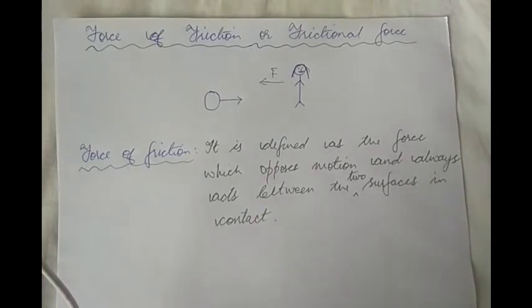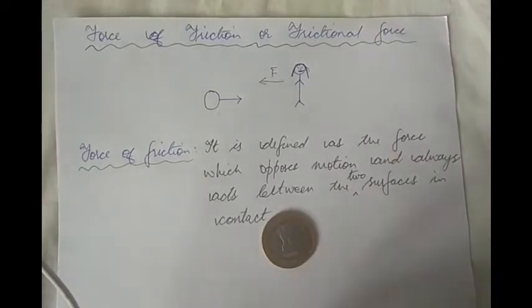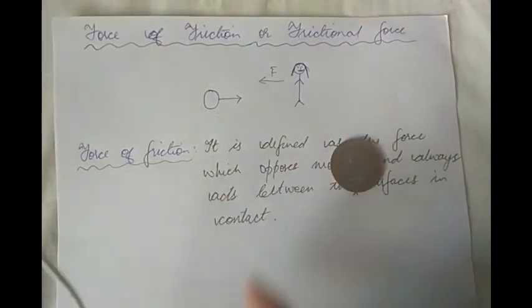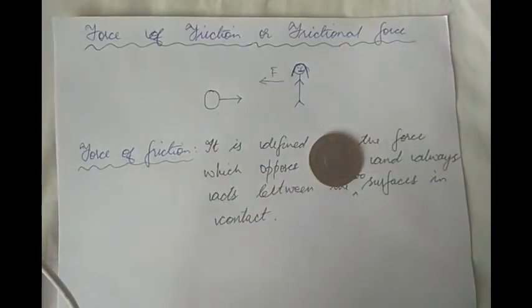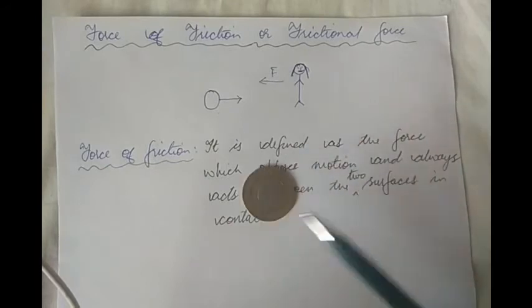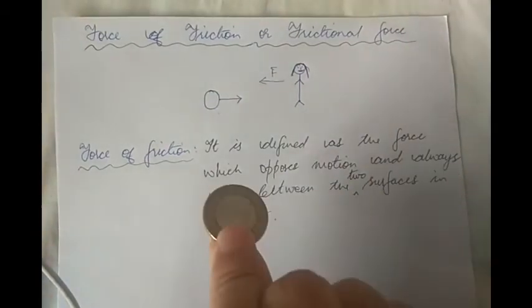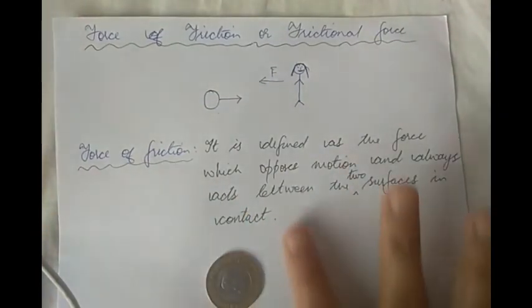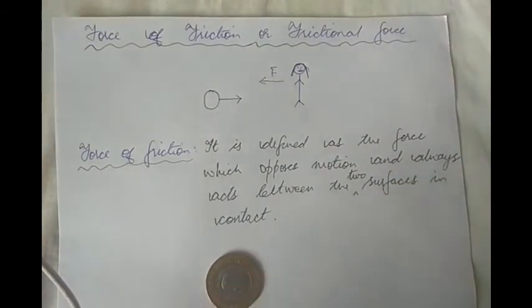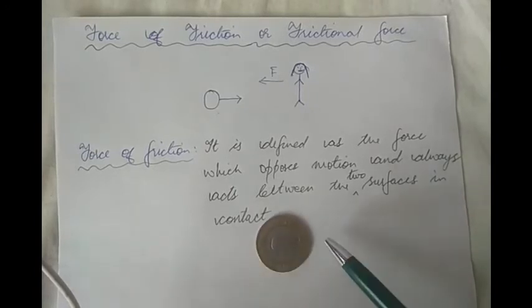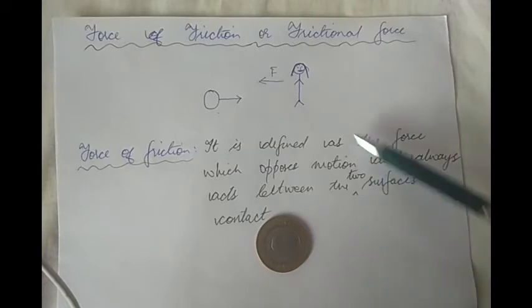Like let me bring this coin again. So I have this coin. I'm pushing it. This coin slides and eventually comes to a stop. So we've come to know now that this coin comes to a stop because of force of friction. Now where is the force of friction acting? Force of friction, remember, is acting between the lower surface of this coin, which is sliding over the paper. So the force of friction here is coming into play between the bottom surface of the coin and the surface of this paper.